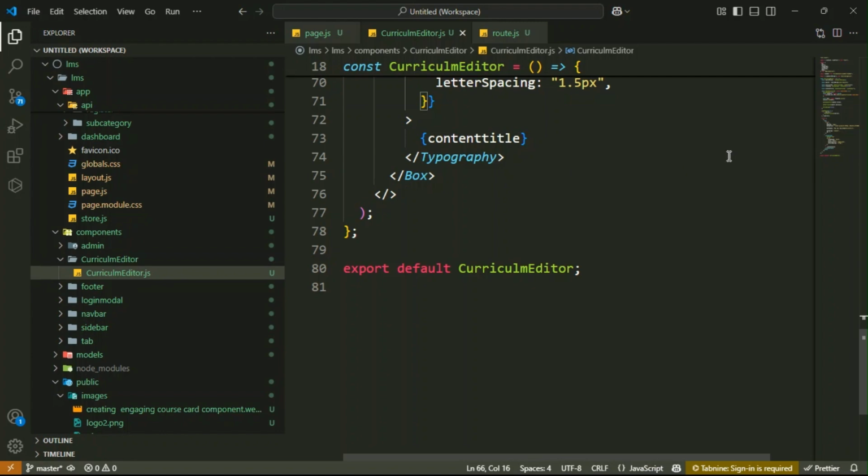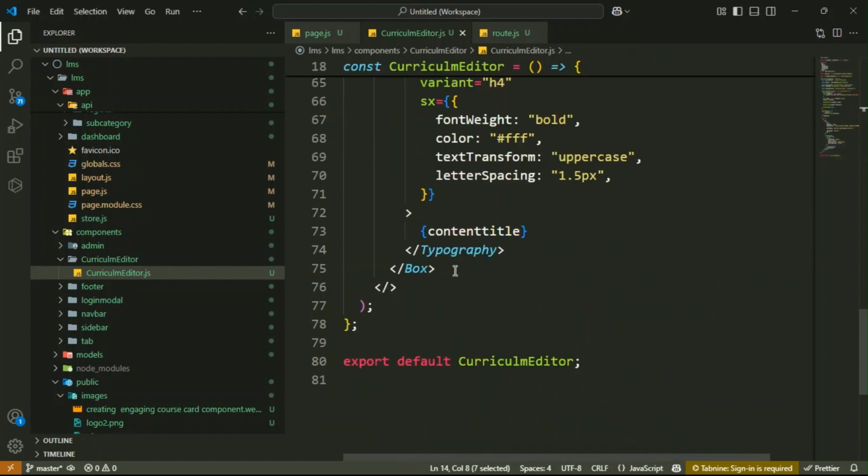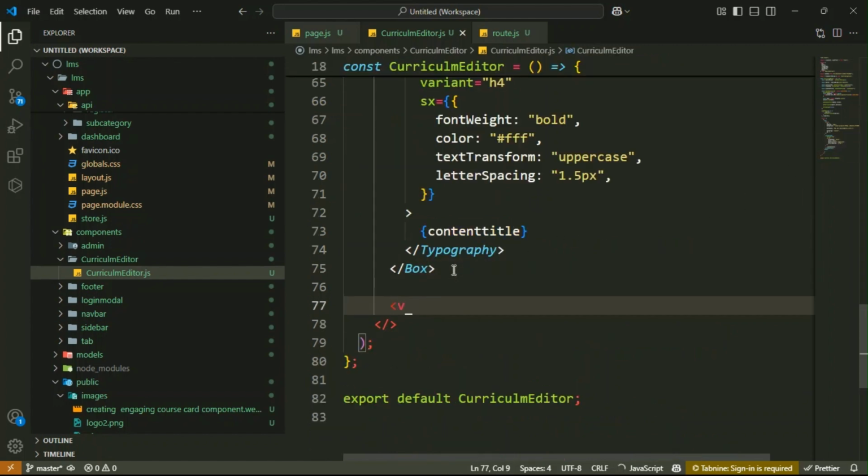So if you want, one thing you can render here is your sidebar component. Copy this one. Then just add it at the bottom. Render this component and check it. You see now it is looking very good guys.